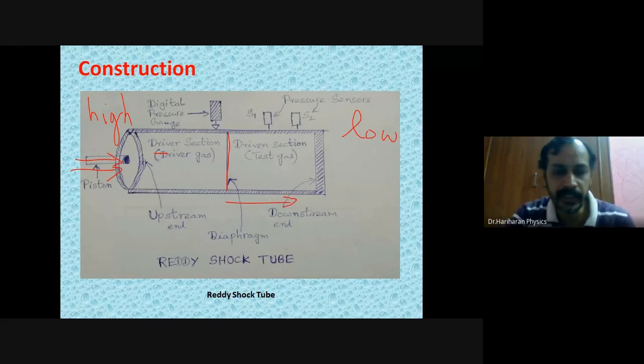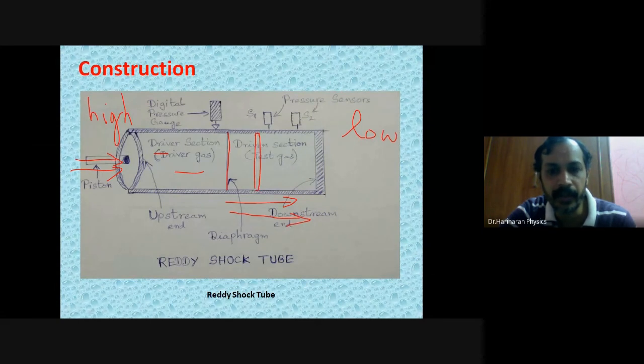Just like how when the balloon was ruptured, the air bubble was rushing upwards, here the driver gas is going to rush towards the right-hand side and interact with the test gas. Imagine that the driver gas moves as a straight line as shown in the figure.